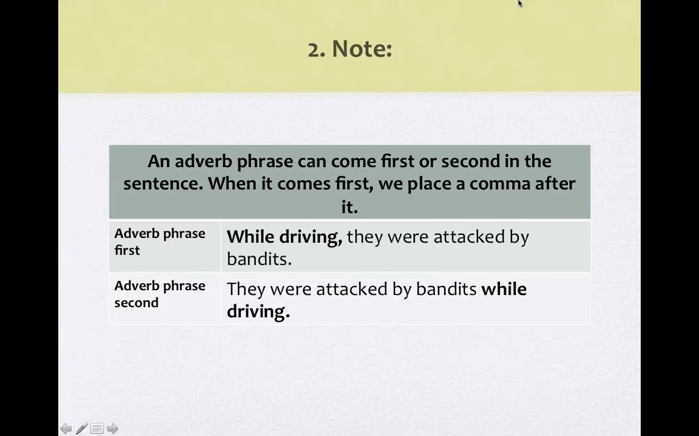And here's a note that an adverb phrase can come first or second in the sentence. This is the same way that an adverb clause can come first or second in the sentence. And when it comes first, you place the comma, same as an adverb clause. While driving, comma, they were attacked by bandits. And then, if it comes second, you don't need the comma. They were attacked by bandits while traveling.